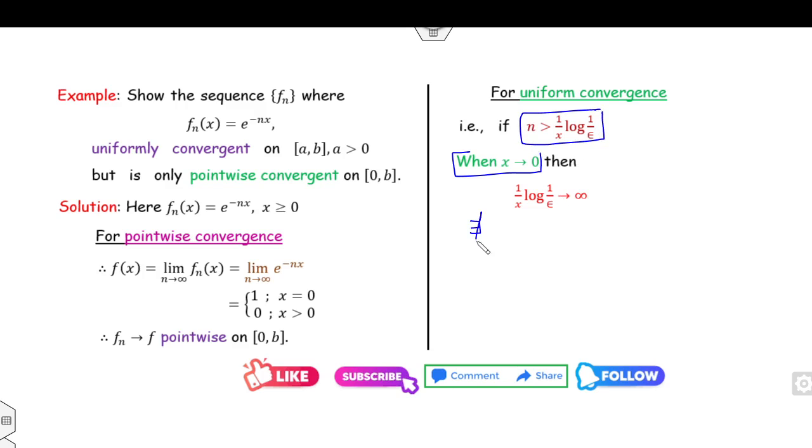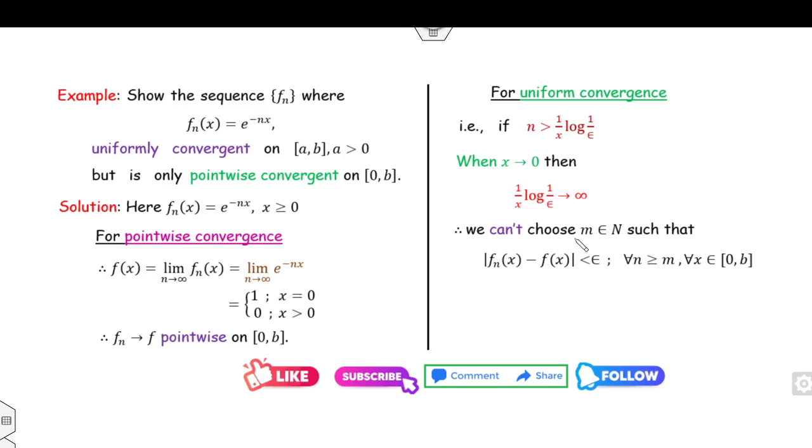That means there does not exist any m, we can't choose any m such that this condition holds. Therefore the sequence f_n(x) is not uniformly convergent on any interval which contains 0. Fine. So that's why it is said that a is strictly greater than 0.